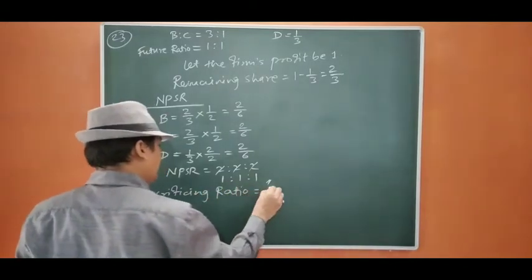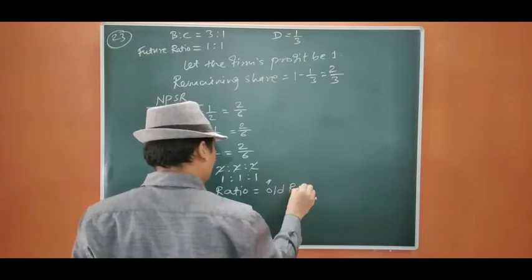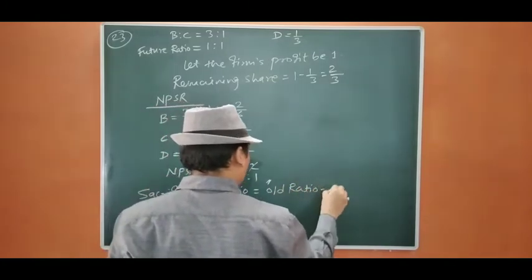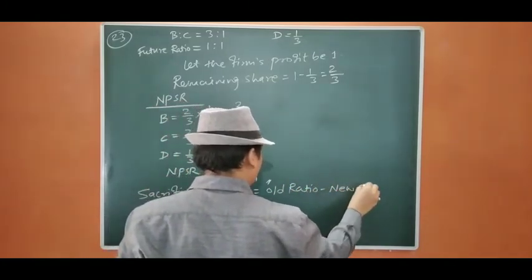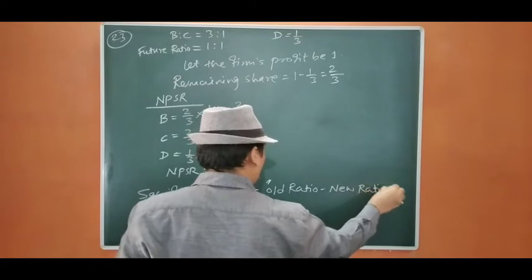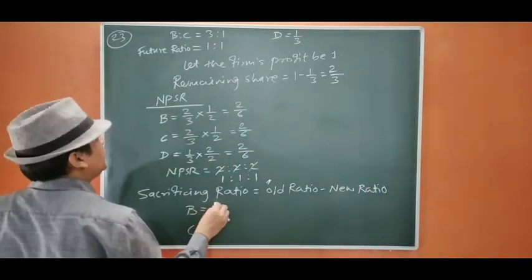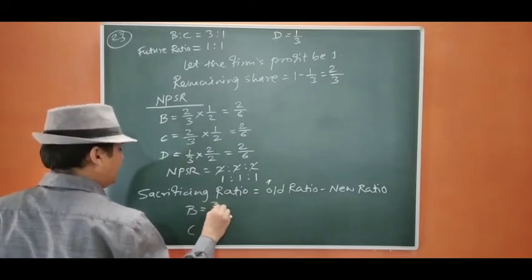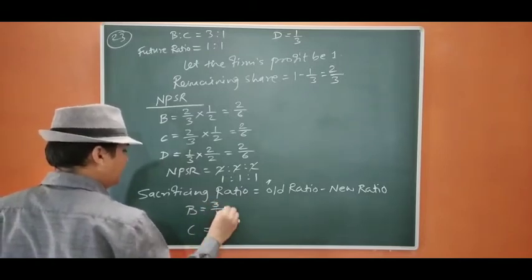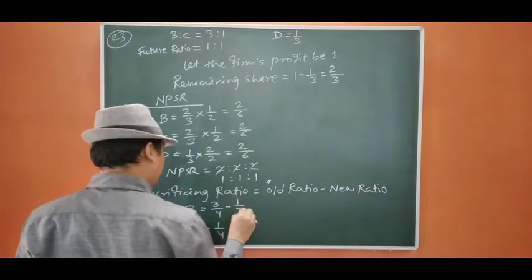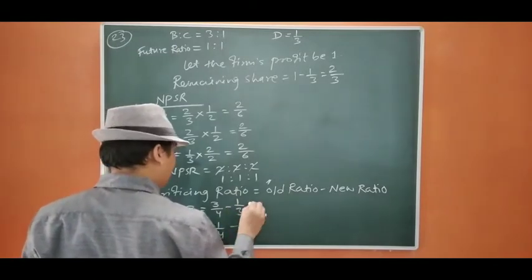Sacrificing ratio equals old ratio minus new ratio. Okay, B and C. B, old ratio was 3/4, C 1/4, and the new ratio is 1/3, 1/3.